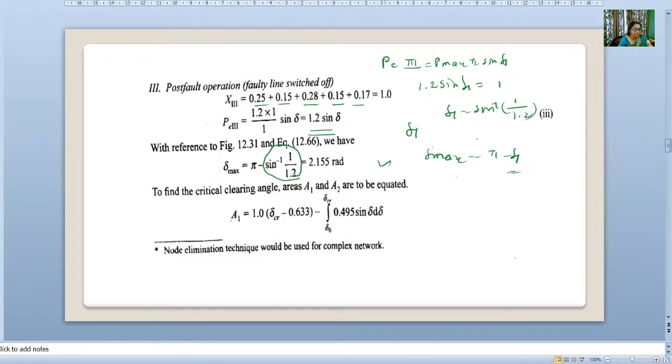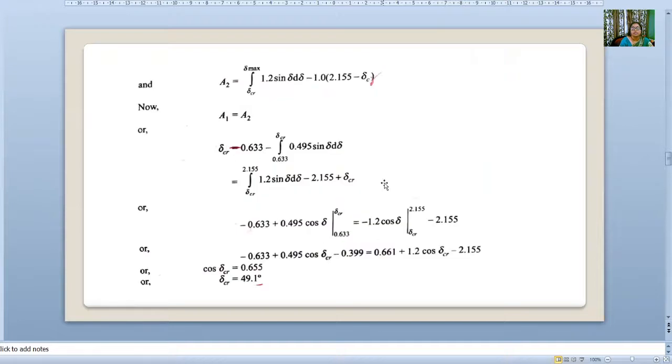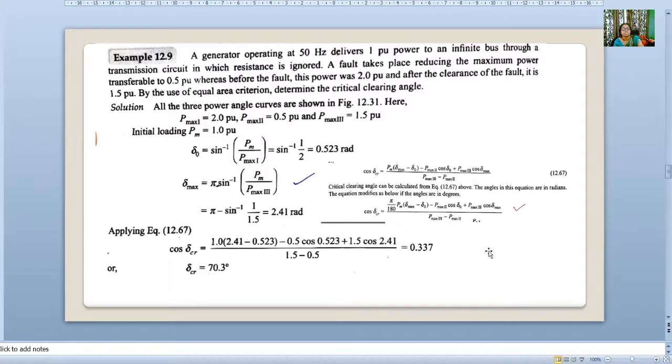Now equating both areas we will get del CR equal to 49.1. Now check it. In the live lecture I will ask whether you are getting the same value or not. This is about a fault in the middle of the transmission line.